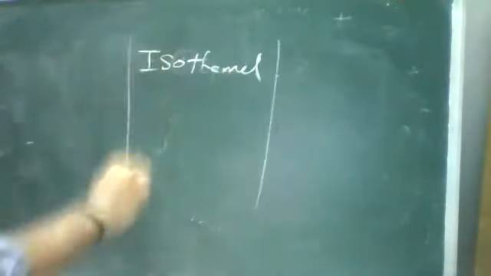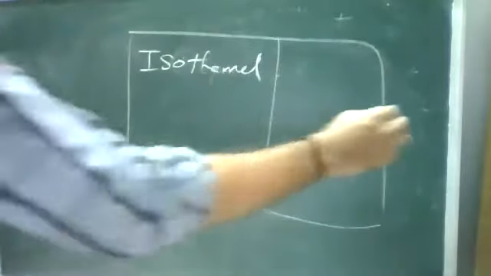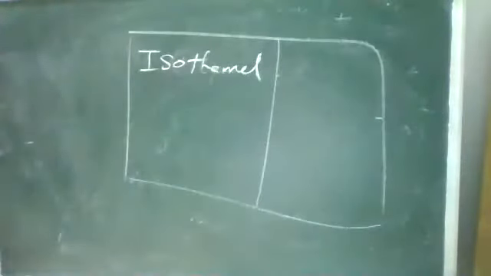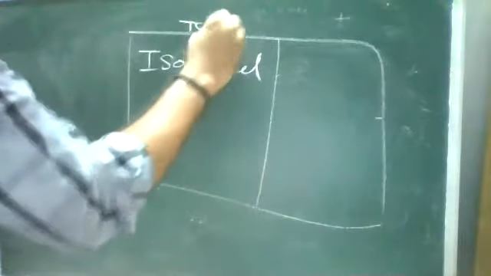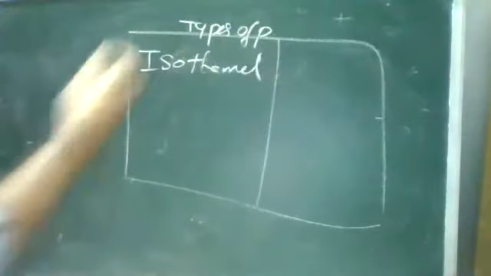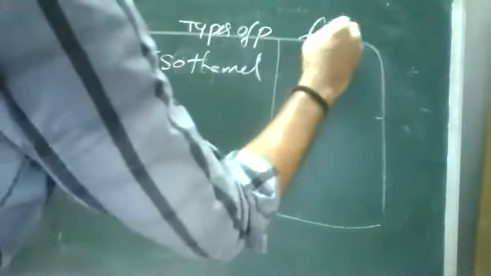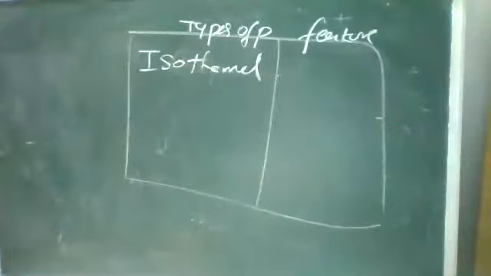Under this thermodynamic process, there are 4 important ones. Take the heading thermodynamic process, and under the heading, make columns like this: types of process and their feature.